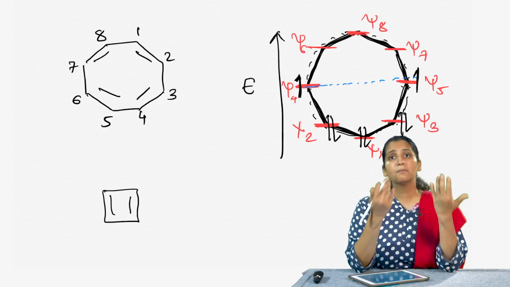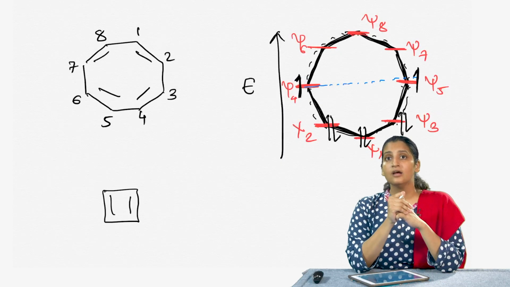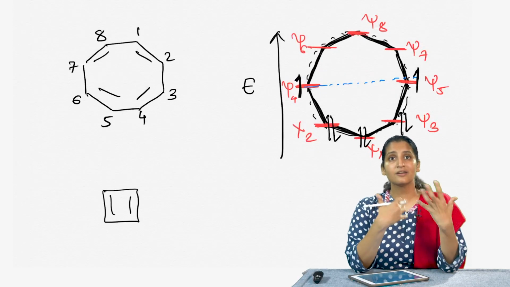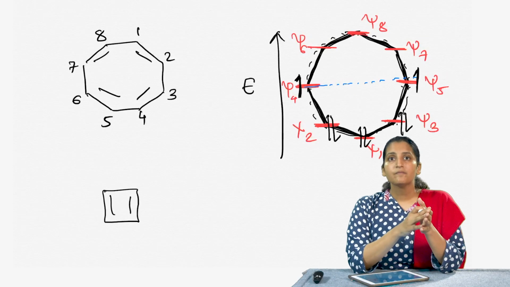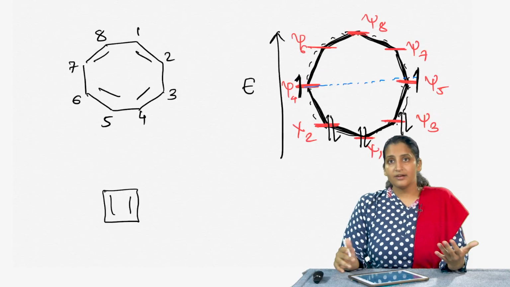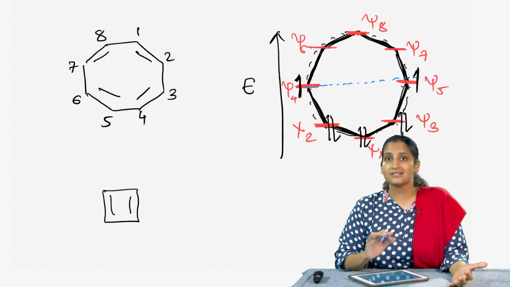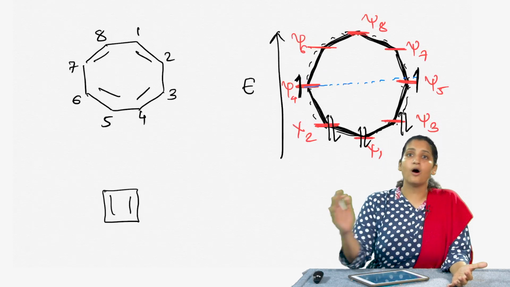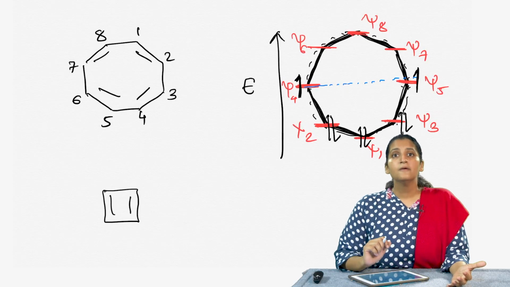In fact, multiple attempts to isolate cyclobutadiene have failed, and what happens is, as soon as you synthesize it, it reacts quickly with itself to form a dimer. Until 1965, cyclobutadiene synthesis was not successful, and it took a long time to come up with the successful synthesis of cyclobutadiene.